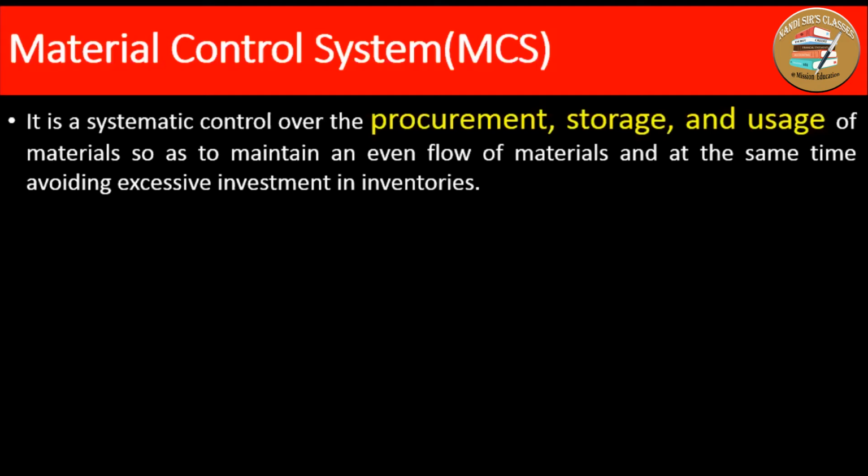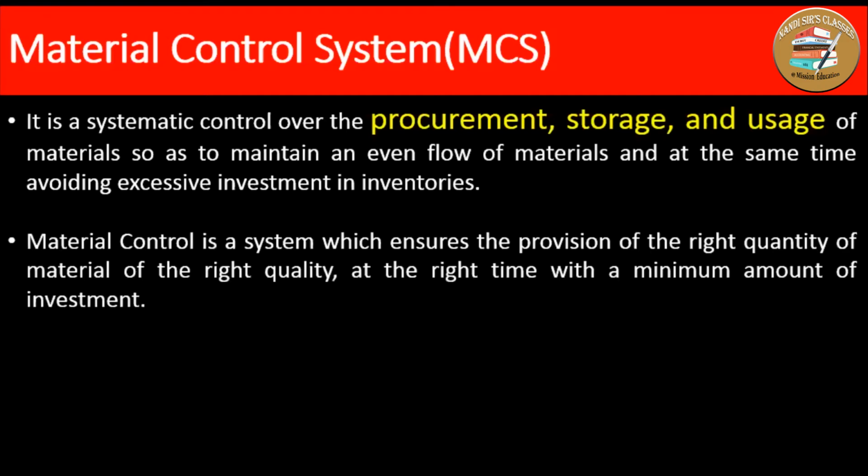And if you are saving 1 rupee in the cost of material, you are reducing the cost of material. At the same time, you are contributing towards the profit on the sale. That's why material control system has an important role.